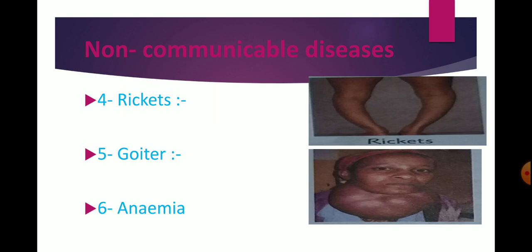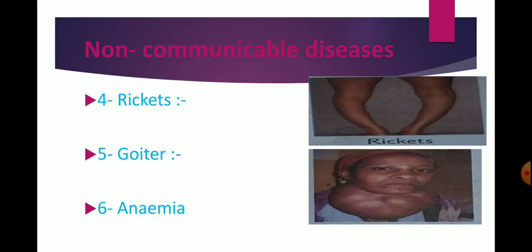The next disease is goiter. Goiter is caused due to the lack of iodine in our diet, and in this disease the gland in the neck swells up like a ball. These types of diseases are called goiter. Seafood and iodized salt prevent goiter.